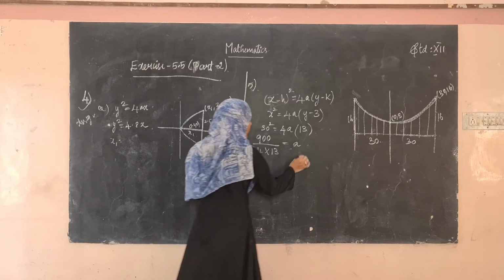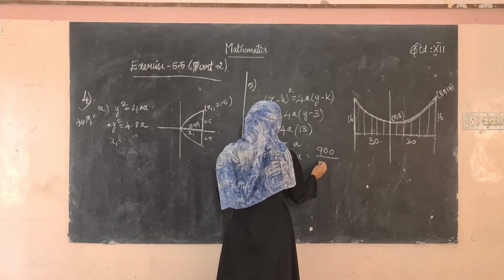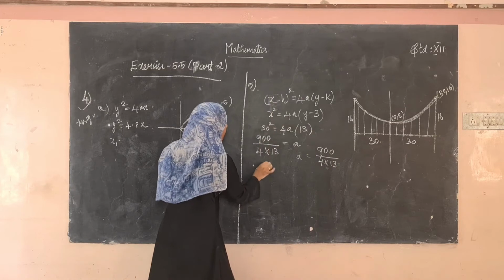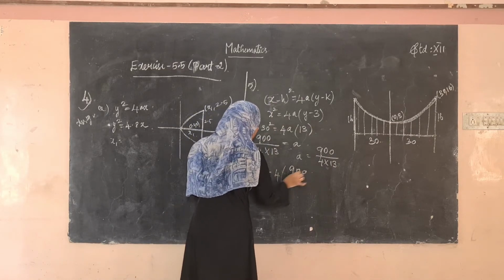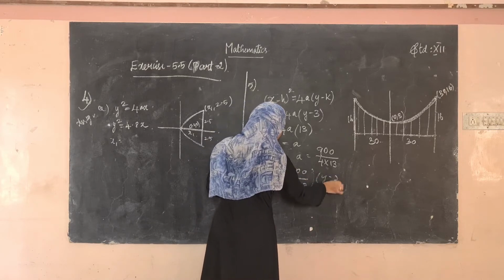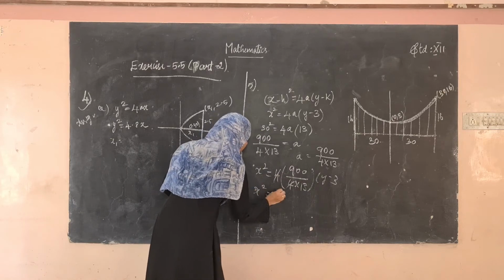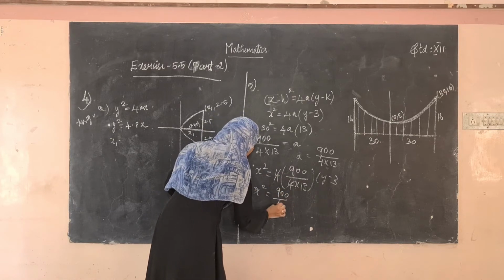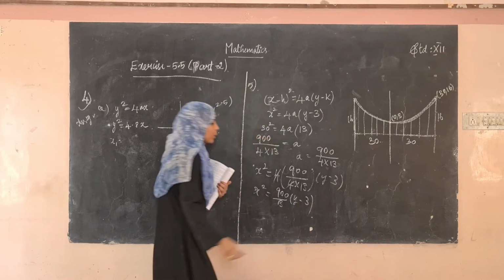Okay, so a is equal to 900 divided by 4 into 13. So what will the equation be? The equation will be x square is equal to 4 into 900 divided by 4 into 13 into y minus 3. So 4 and 4 get cancelled. So x square will be equal to 900 divided by 13 into y minus 3. This is the equation of the parabola.